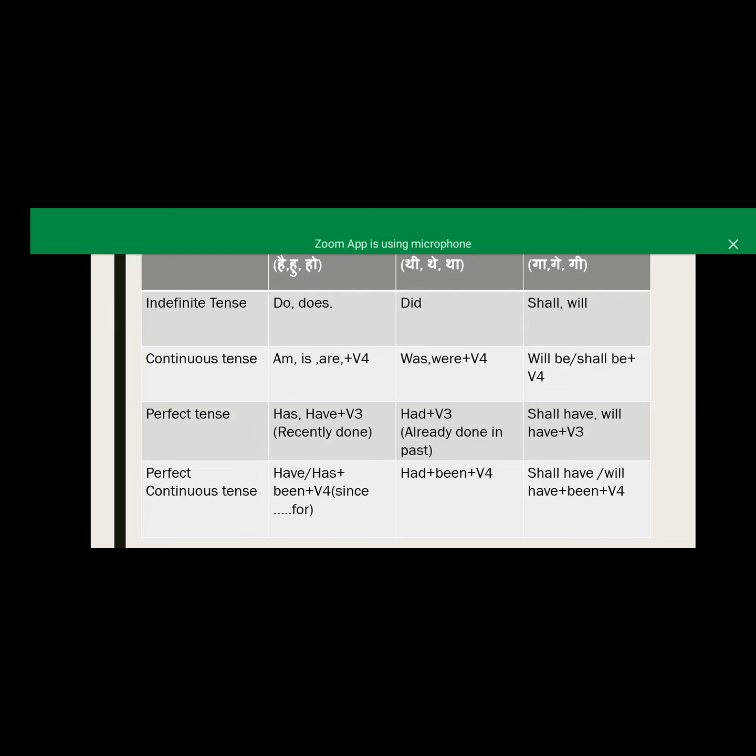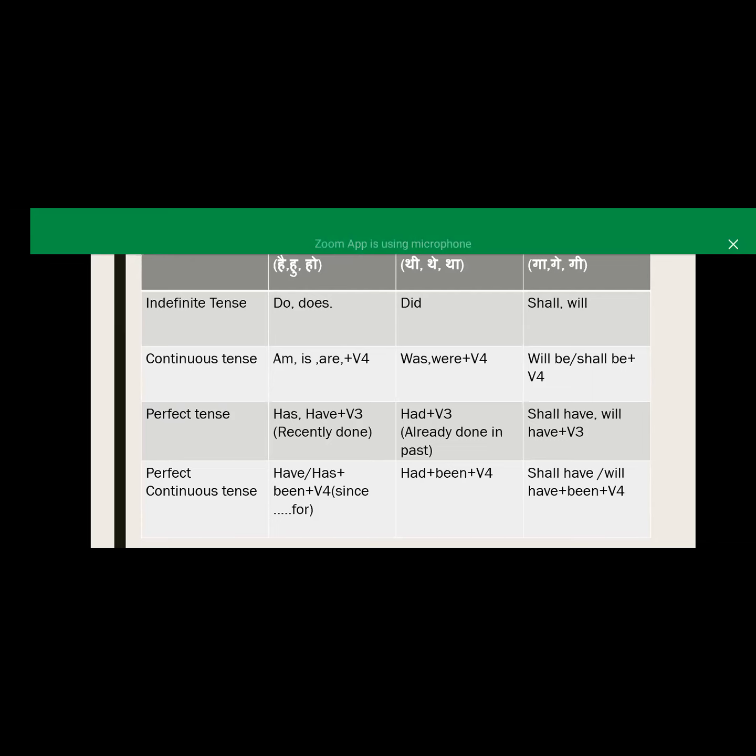So for the continuous tense, the helping verbs we are using in our sentence are was, were, plus V4 form of the verb, that is our ing form of the verb. For was, for the pronouns he, she, it, and for a singular noun, we are using was in our sentence.